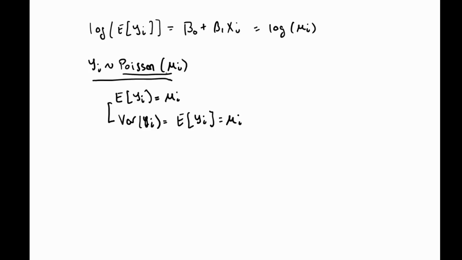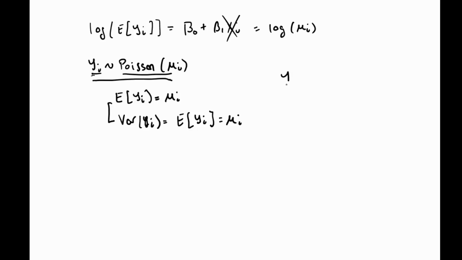Now this is a checkable assumption in some cases. For example, if we have a lot of repeat measurements of yi at the same value of mu i, we have several counts, we can calculate its mean, say y bar, and we can calculate the variance of the yi's. Let's just take, for example, that there was no xi. Let's just assume we had a bunch of independent realizations of Poisson random variables.